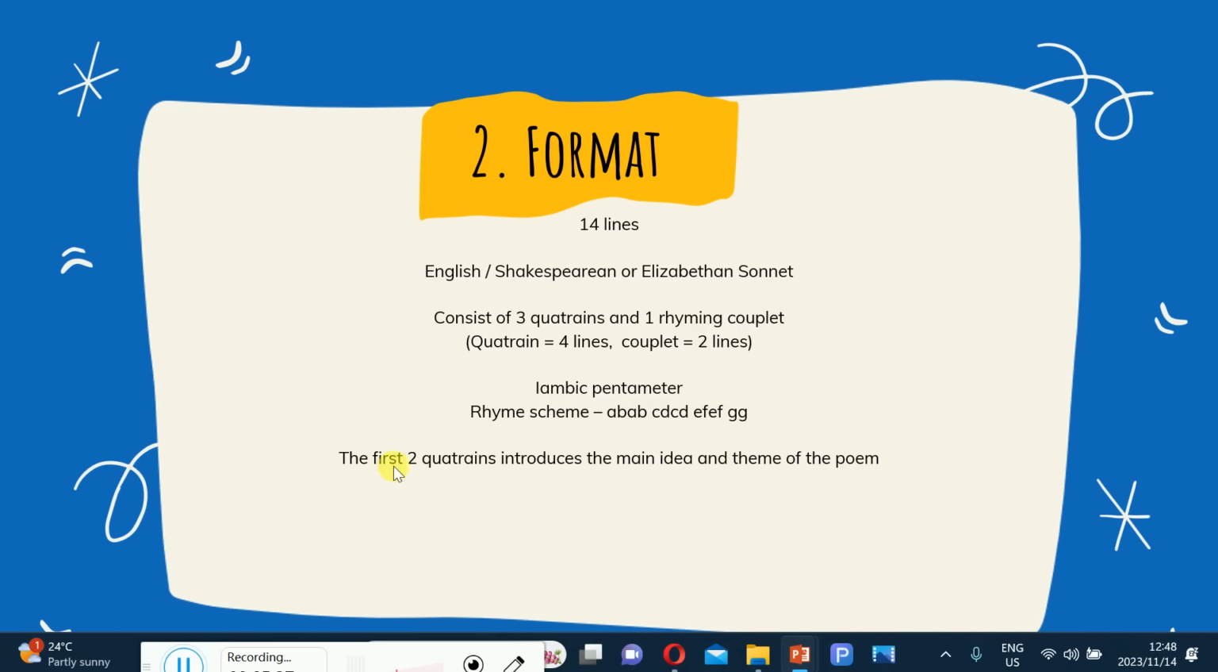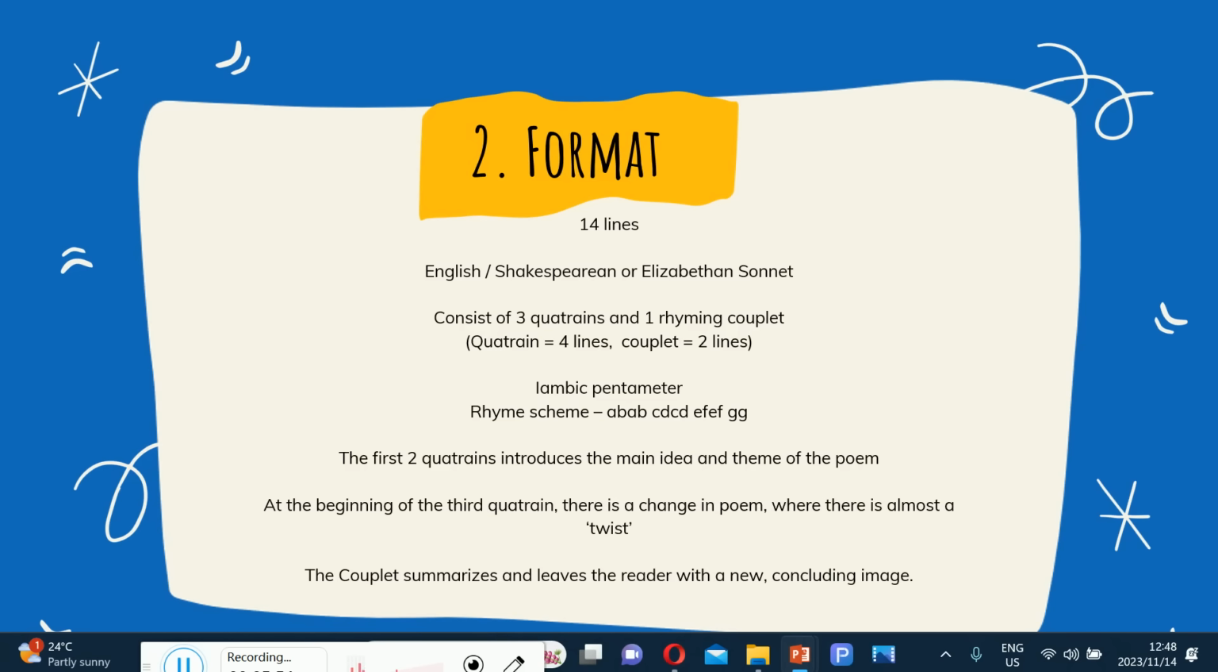G, G. The first 2 quatrains introduce the main idea and the theme of the poem. Bear in mind, don't forget that you are dealing with aging and the concept of death. And at the beginning of the 3rd quatrain, there is a change in the poem where there is almost a twist, and then the couplet summarizes and leaves the reader with a new concluding image.